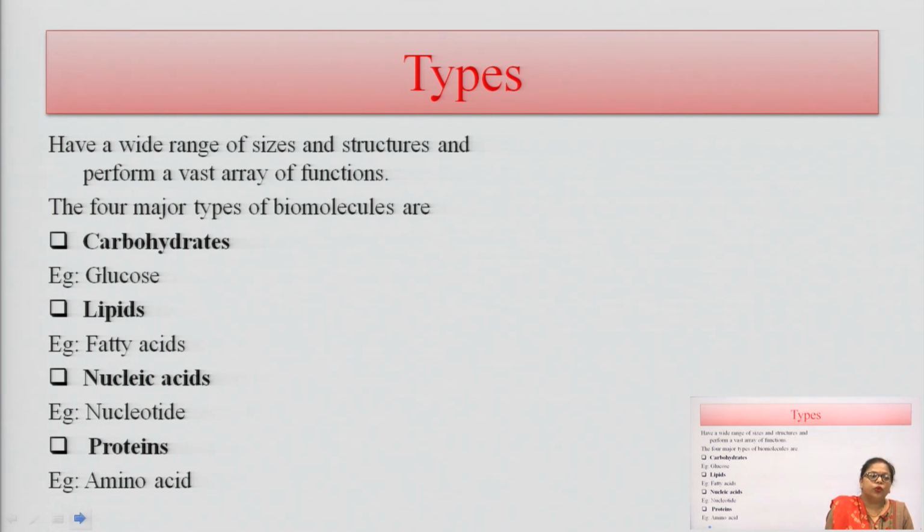The fourth one is protein. Protein has the monomer unit amino acid. These amino acids are joined together to form proteins. A large number of amino acids are joined together to form proteins. So, amino acid is the monomer unit of protein and nucleotide is the monomer unit of nucleic acid. So, we can conclude that the classification of biomolecules is based on 4 different types: the first one is carbohydrate, the second one is lipids, the third one is nucleic acid and the fourth one is proteins.